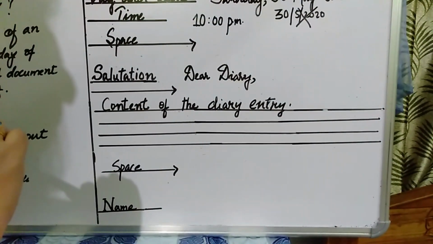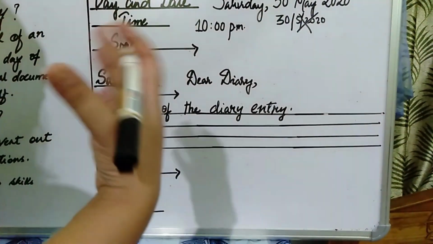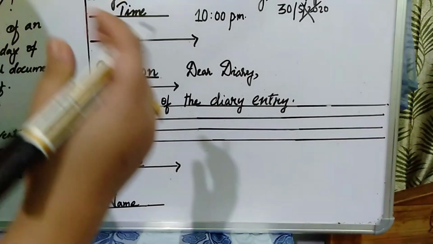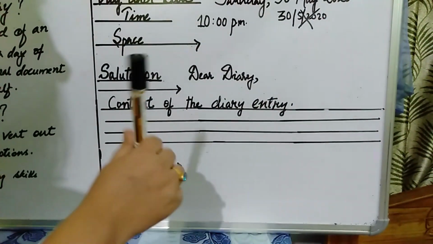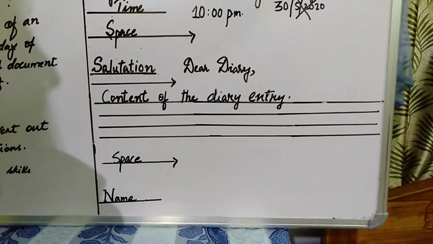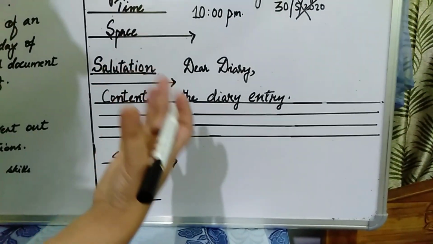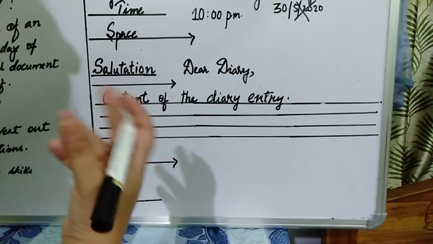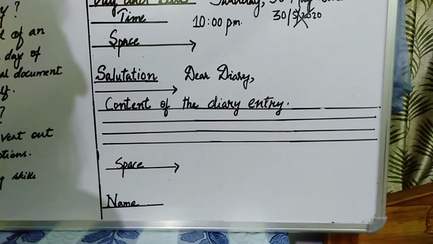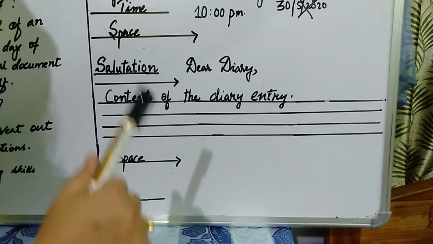For example, I or we. Okay, if you have some memories with your friends, we had a lot of fun, or I had a very happy day today. Okay, so please remember that. And also please remember to use informal language. You don't have to be formal, since it is your personal diary, right? It is your personal diary. You are entering your feelings and emotions, whatever has happened throughout the day. So no need to be so formal. You can use any informal language, okay? And also please remember the tense.